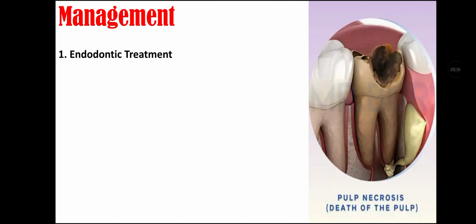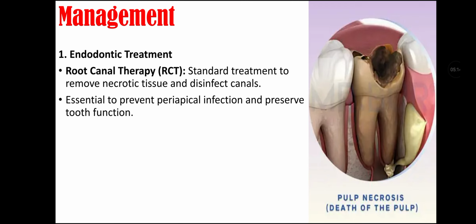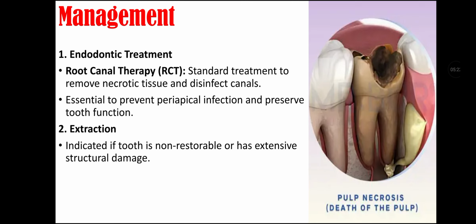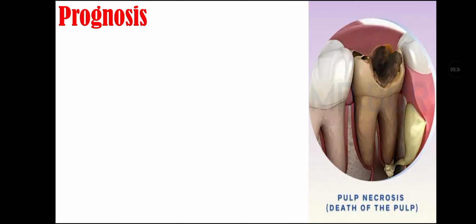Management of pulp necrosis. First is endodontic treatment, in which we do root canal therapy, that is standard treatment to remove necrotic tissue and disinfect canals. It is essential to prevent periapical infection and to preserve tooth function. Second, management includes extraction, that is indicated if tooth is non-restorable or has extensive structural damage. Third is pain and infection control, as analgesics and antibiotics may be used temporarily if acute symptoms are present.